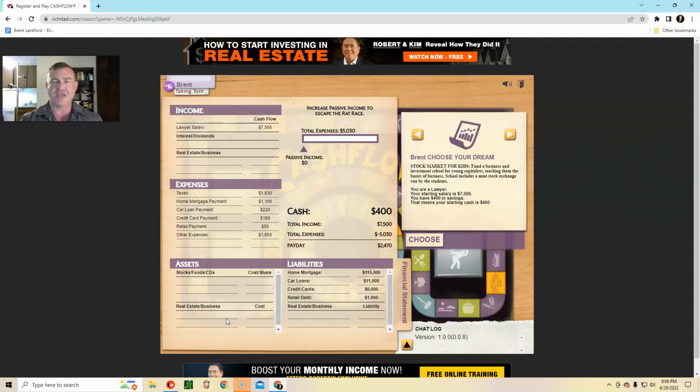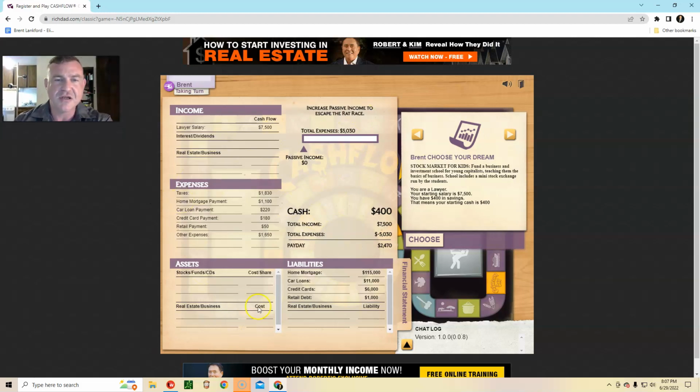What's the difference between capital gains and cash flow? The difference is that cash flowing assets are going to pay you on a reoccurring basis. Generally, it's monthly. However, sometimes it could be annually. It could be quarterly. It doesn't matter, but they're going to pay you on a reoccurring basis. A capital gains asset is going to pay you one time. Generally, you're going to buy it, and then when you sell it, that's it. No reoccurring payment. So we're going to do a combination of both of those.